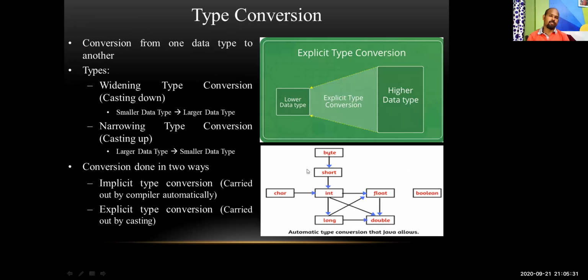Type conversion. This is a very interesting topic of any programming. Suppose a variable is there in the programming and it is stored as an integer.